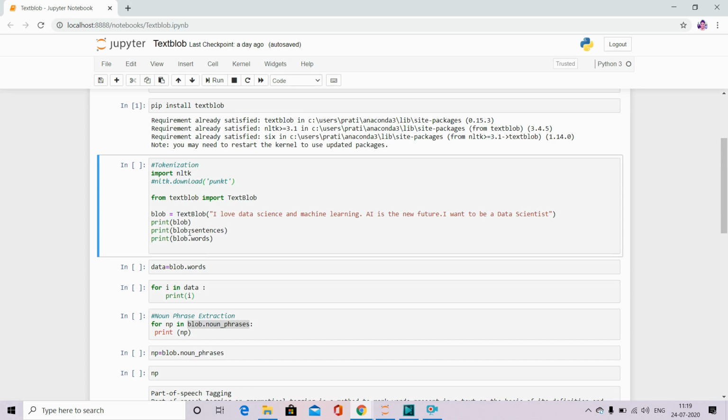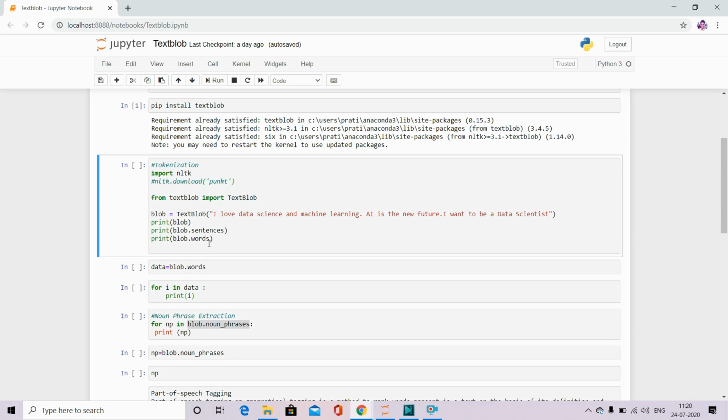Then there is a command called dot sentences, and there is a function called dot words. What will dot sentences do? It will break this paragraph into sentences. For example, I love data science and machine learning is one sentence. AI is the new feature is one sentence. I want to be a data scientist is another sentence. So it will break down where there is a full stop. If I give a comma over there, it will not do that. It will consider the comma as part of the sentence. So it will always treat everything up to the full stop as one sentence.